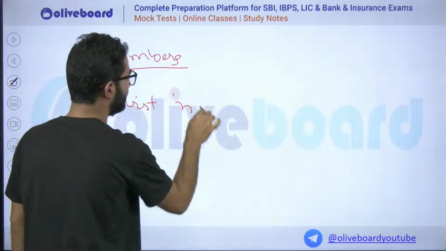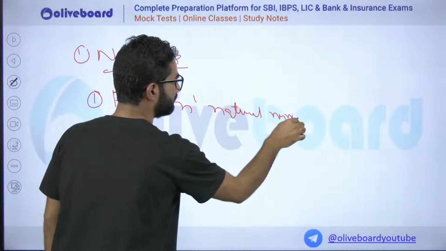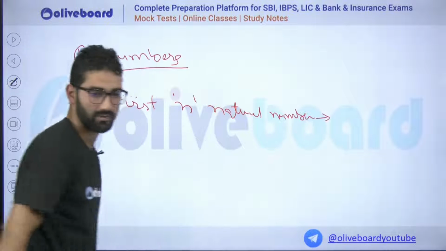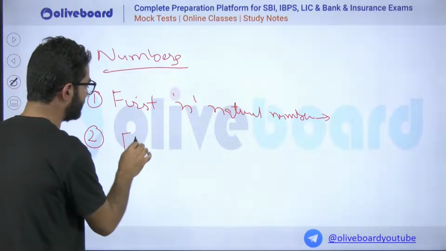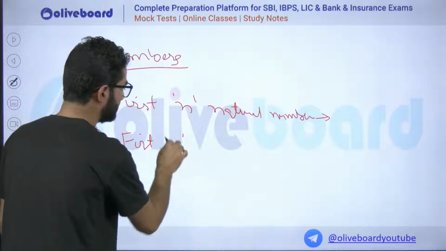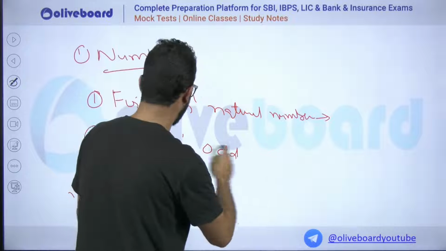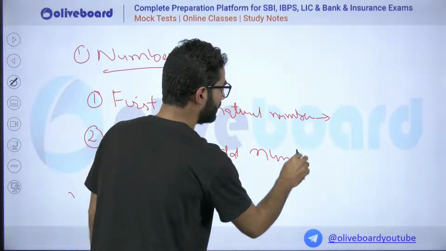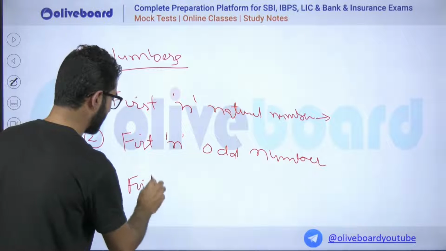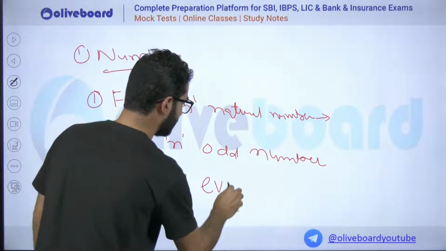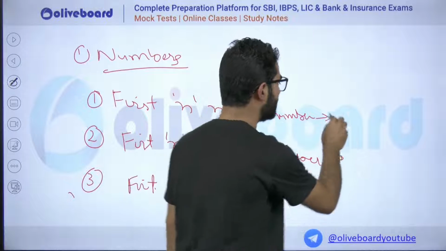First n natural numbers. Okay, how to tackle? Yes, my dear. So how if you have first n odd numbers, these are consecutive odd numbers, and sometimes there are questions given on the first n even numbers. If you remember the concept, you don't have to do too much calculation. Simple, you can just make it quite simple.